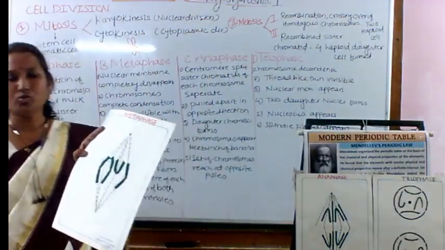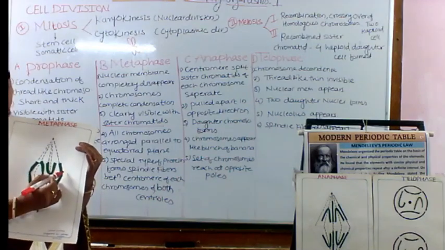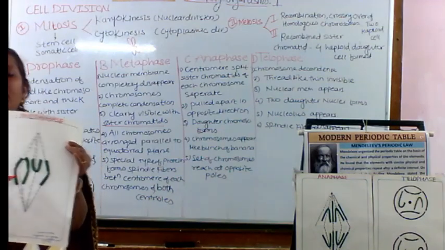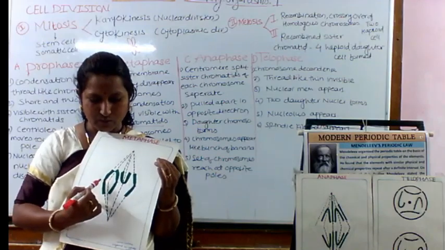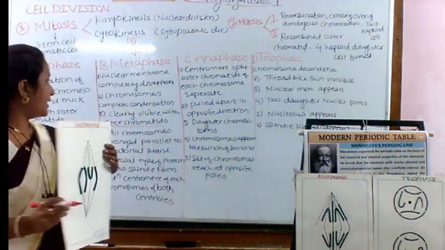All chromosomes appear parallel to the equatorial plane, that is, in the center of the cell. Okay, so that should be arranged in this way. Okay, next to that,